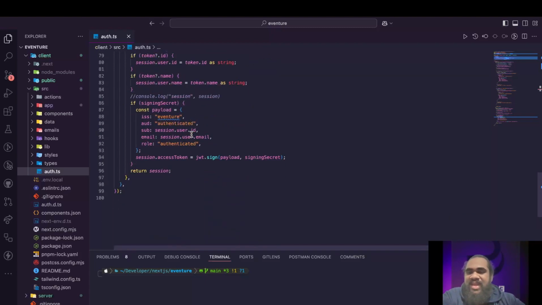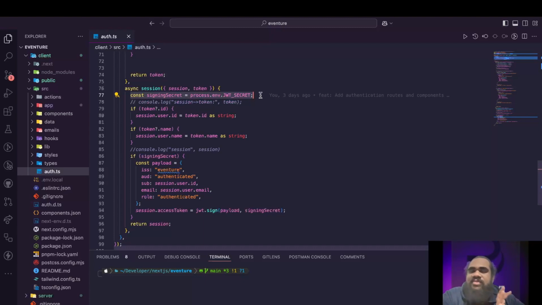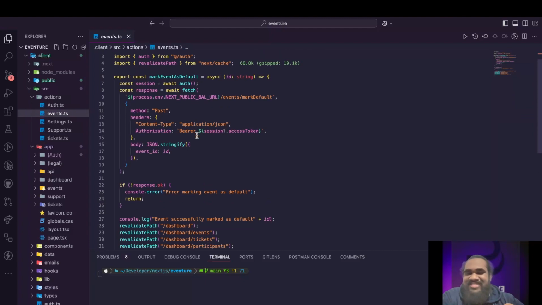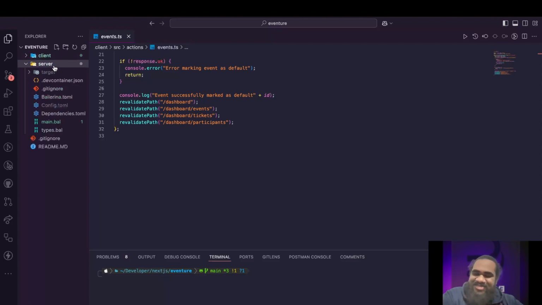Then in the session callback, we are signing our own self-signed JWT, to verify who the user actually is, basically for the authentication and authorization parts on our backend. So that's most of it. It is a Next.js application, so it has all those server components and the newest user action states and whatnot. But we are here to talk about Ballerina, so without much ado, let's talk about Ballerina.